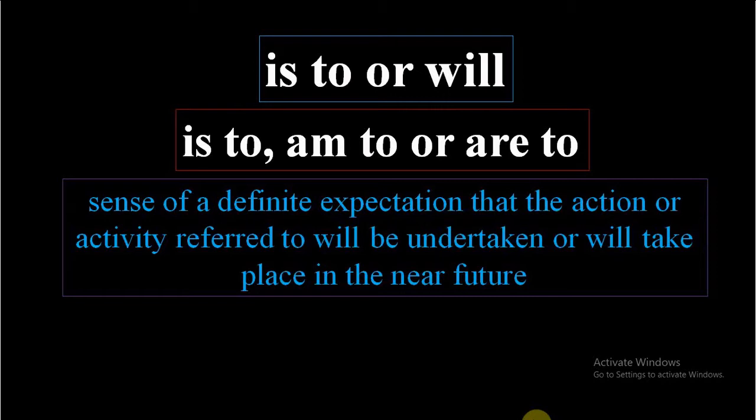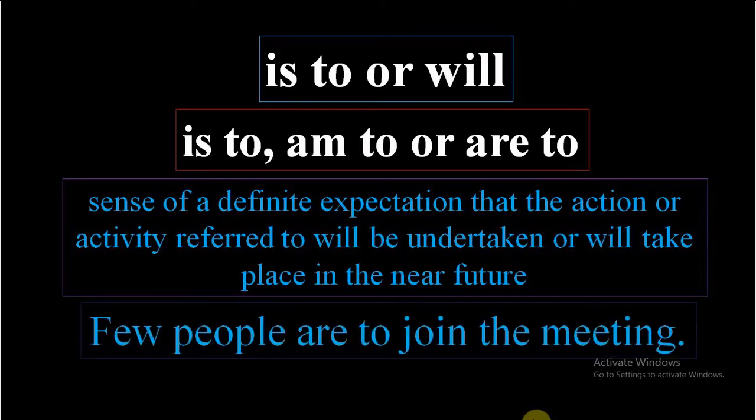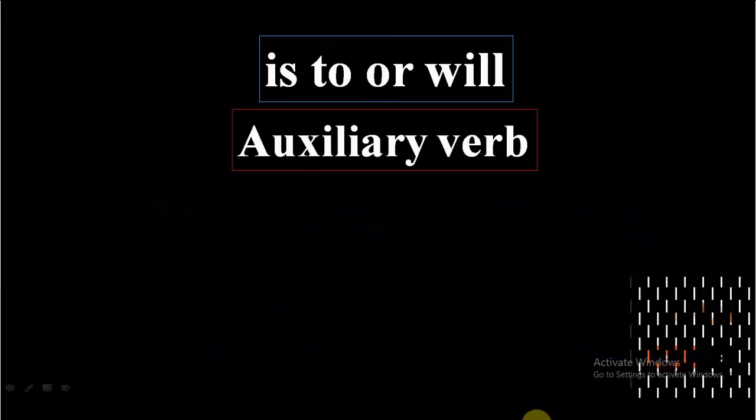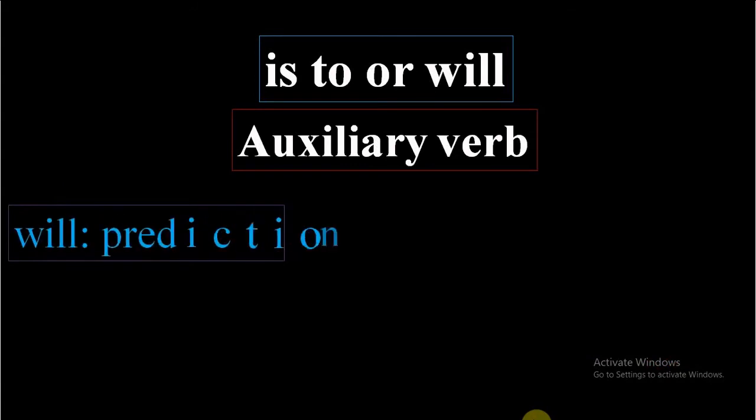Let me repeat. If there is any expectation of any happening in near future, that will be is to and are to. Example, few people are to join the meeting. It means what? They are scheduled to have a meeting and they are in queue. So some of them have already attended and now few are left and they are going to attend. All right. Now look here.